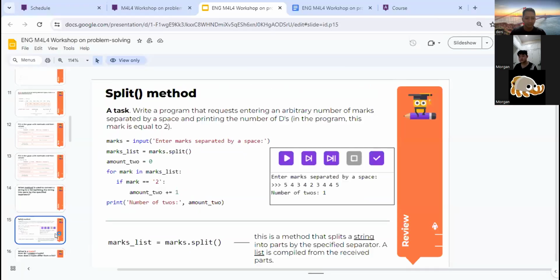And then do you still remember what the split function is used for?